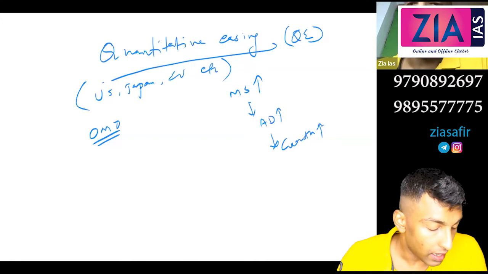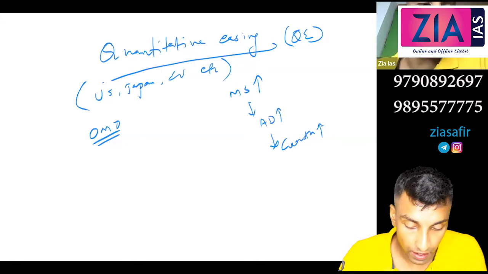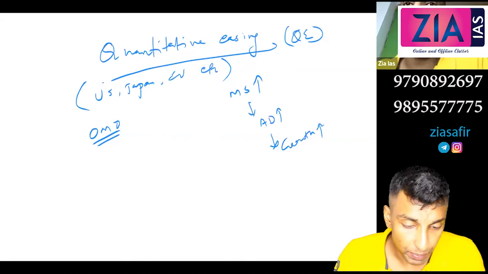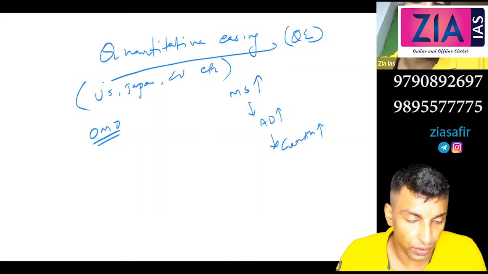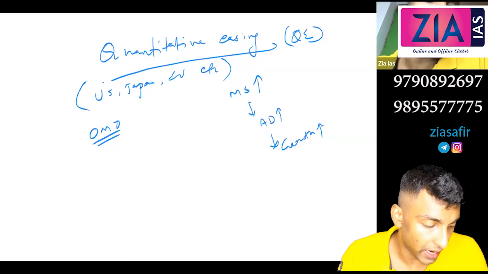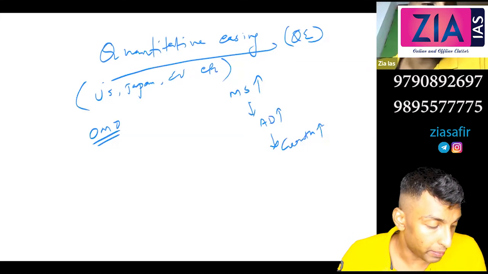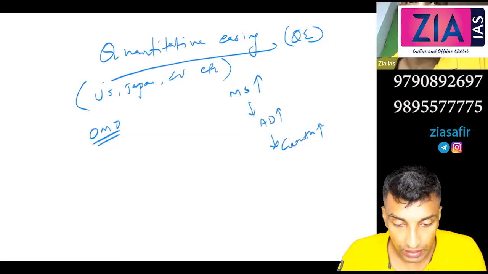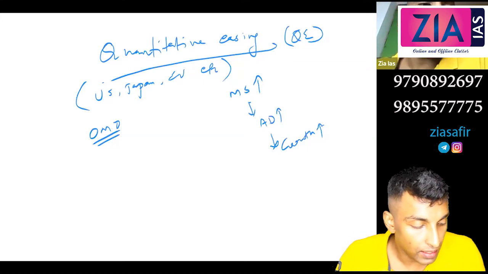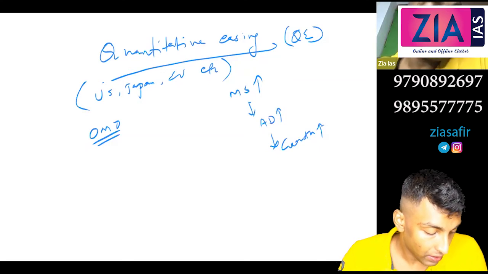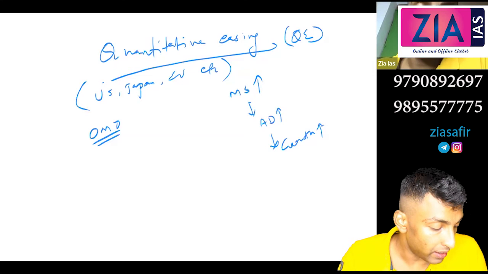One more line you write, under quantitative easing, under QE: in QE, the Federal Reserve, in case of the US, or the central bank of that particular country, purchases a predetermined value of bonds from financial institutions for a predetermined time period.